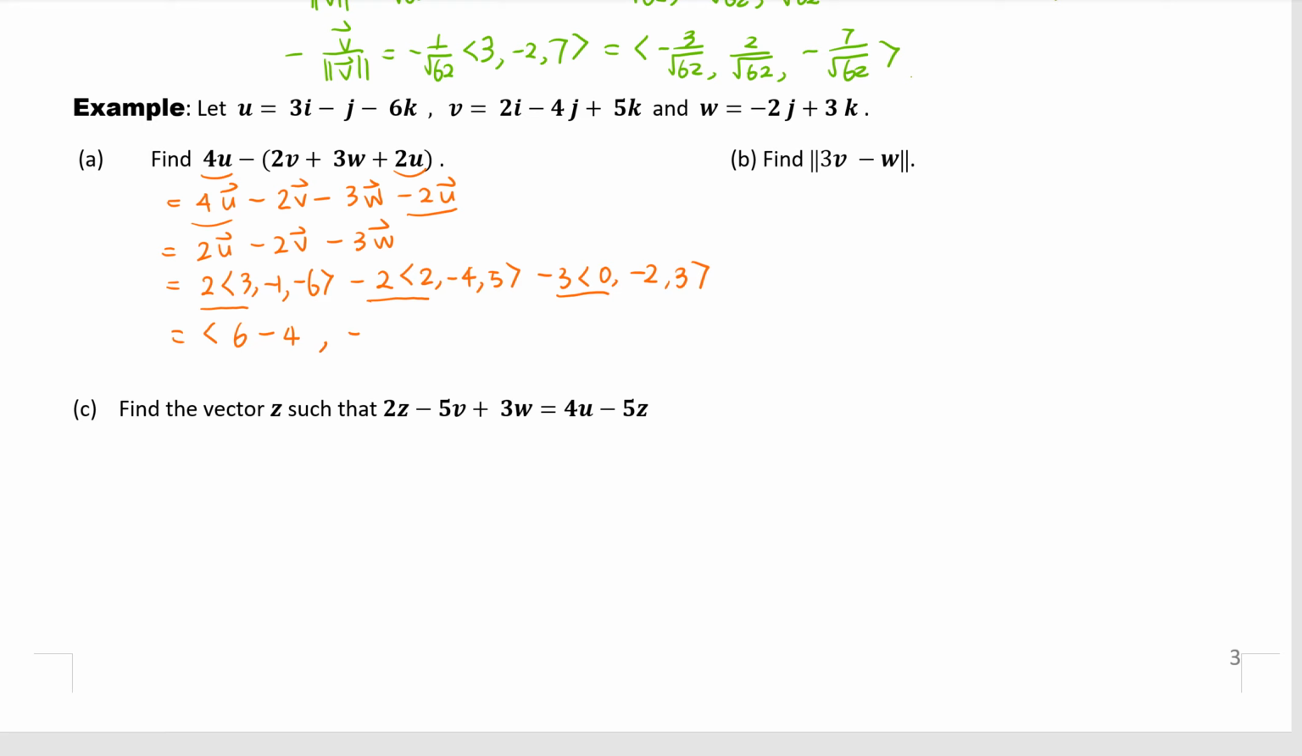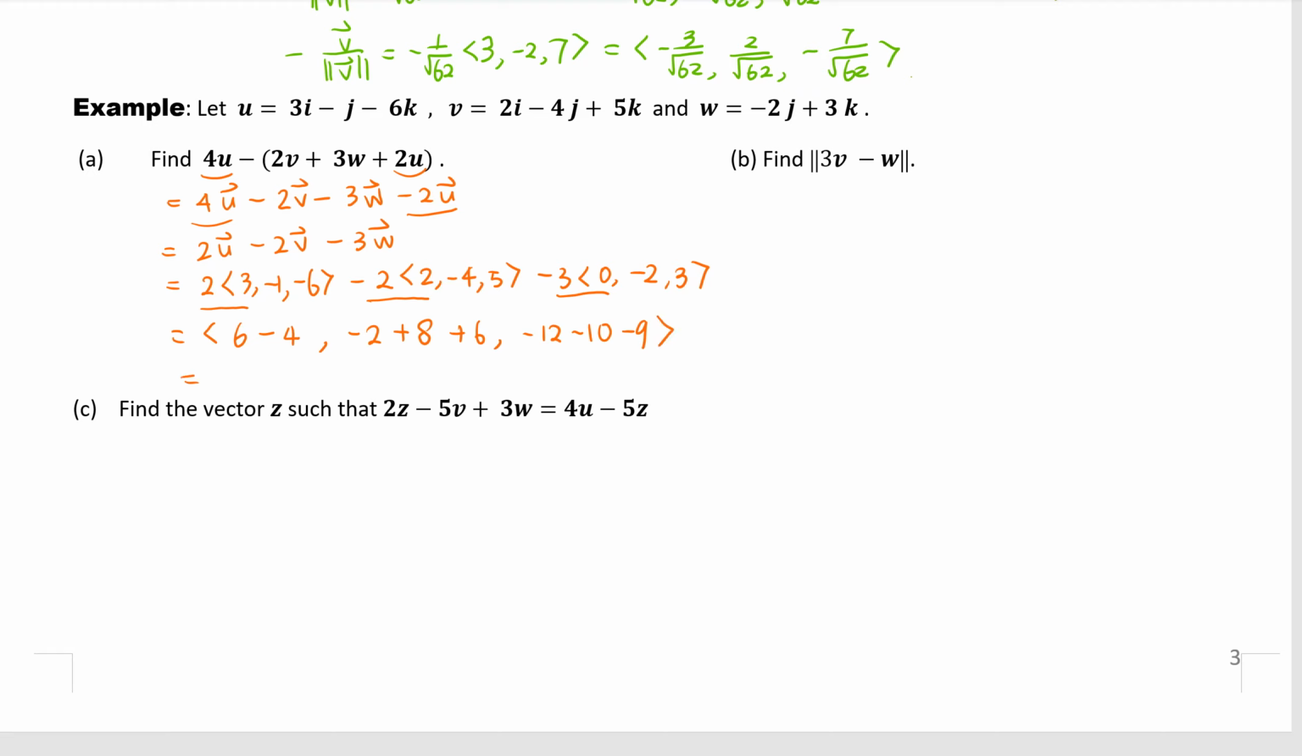The first vector, we have minus 2. Second vector, minus 2 times minus 4 is 8. The third vector, minus 3 times minus 2 is plus 6, right? And then the last component, 2 times minus 6 is minus 12. Negative 2 times 5 is negative 10. Negative 3 times 3 is negative 9.